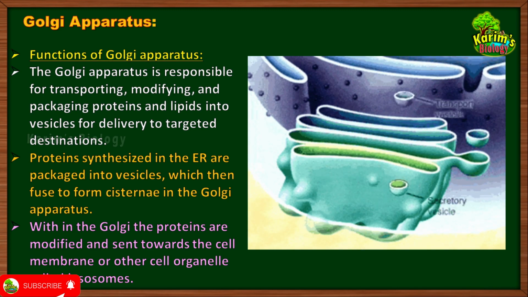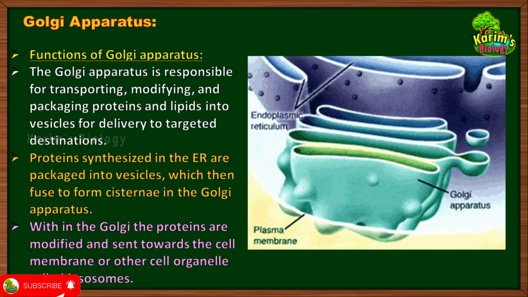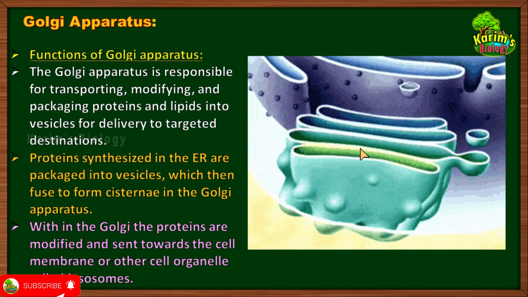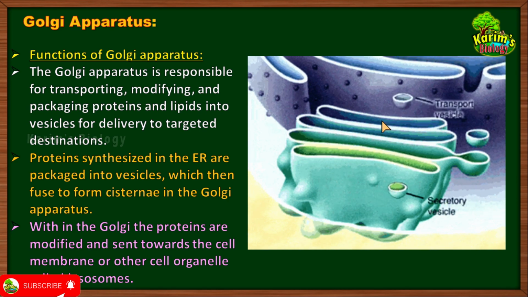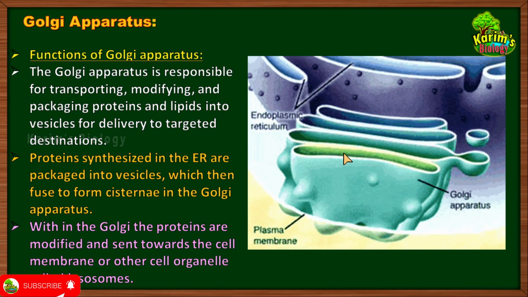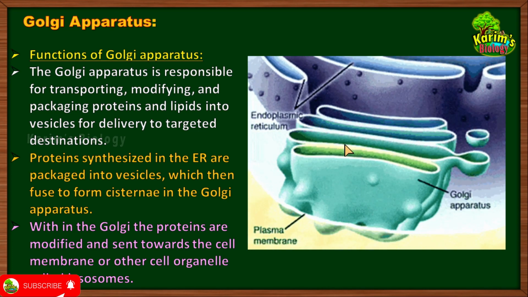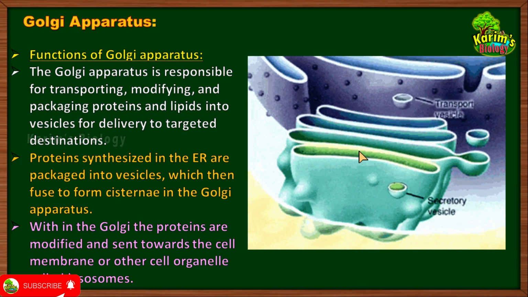Now the second step is that the proteins and lipids should be processed. They should be vigorously processed, or modified into a usable form, and that usually happens in the cistern A. So once the cistern A receives the proteins from the transport vesicles, within the cistern A, the proteins will undergo vigorous processing and modification into usable form. And once the proteins in the Golgi apparatus are properly modified and processed, they will be transported to the place where they are required.